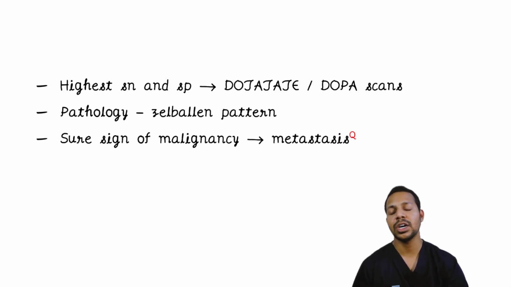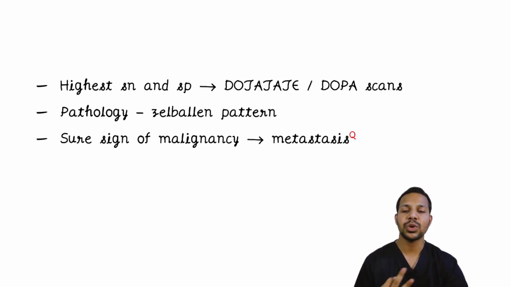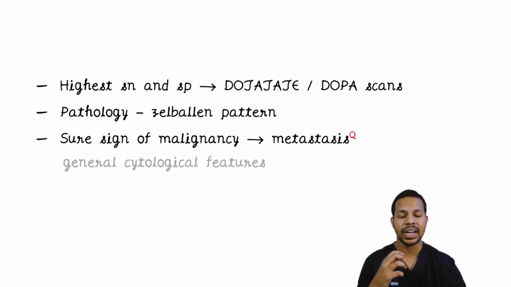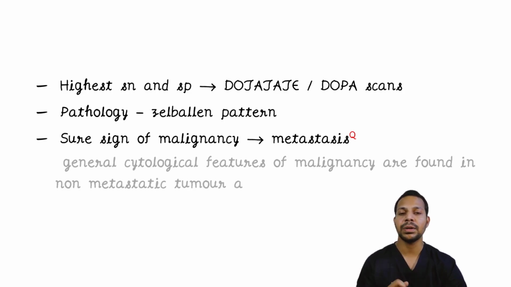Why is this term metastasis important here? It is because the general cytological features of malignancy, like increased cellular atypia, increased number of mitotic spindles, and increased nuclear cytoplasmic ratio, can be seen in a phaeochromocytoma even if it has not metastasized. And also the prognosis and the treatment of the patient significantly changes when there is metastasis of phaeochromocytoma.